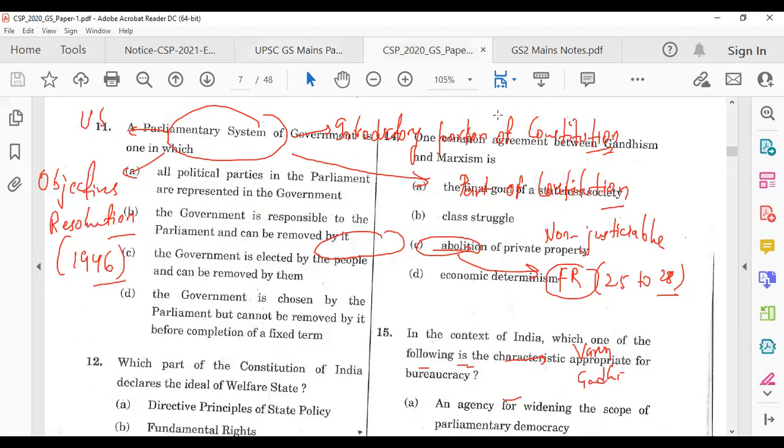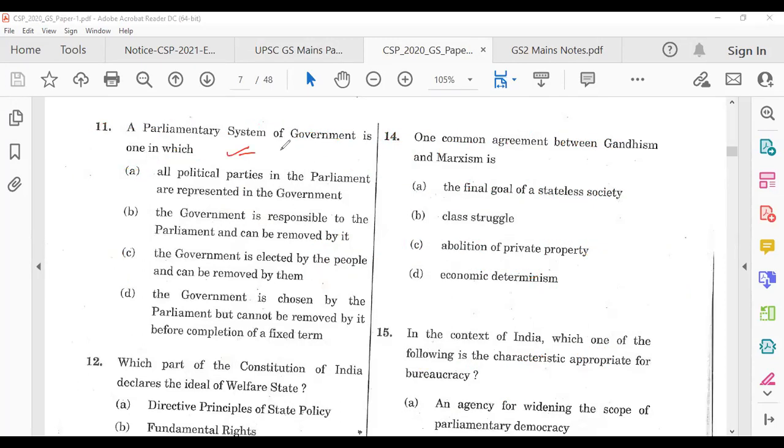And before I show you that question, let's see this question. A parliamentary system of government is one in which, what is the answer according to you of this particular question? And why is my voice so heavy today?